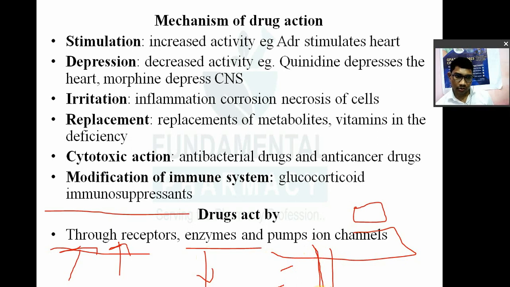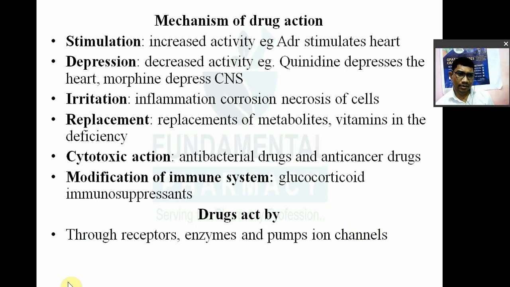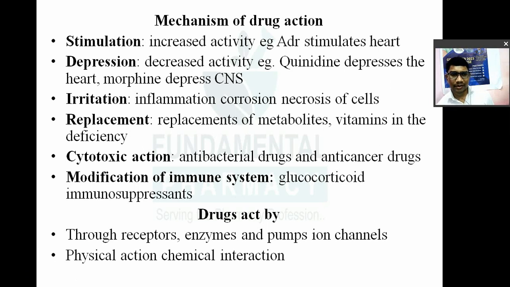So a drug may act on receptors, on enzymes, or alter the permeability of various ions through the membrane. Now, a drug may act by its physical action or by its chemical action.